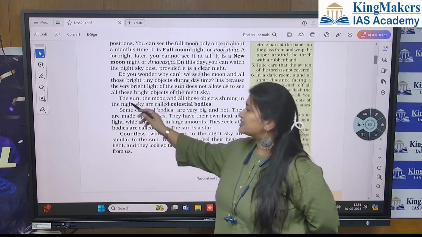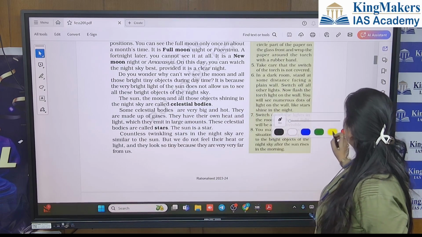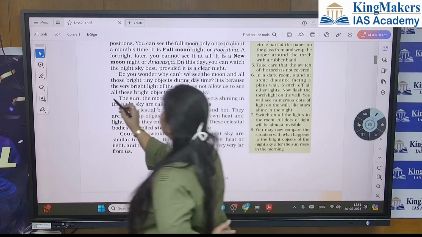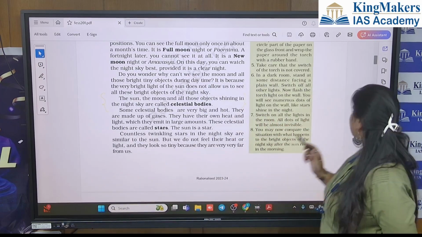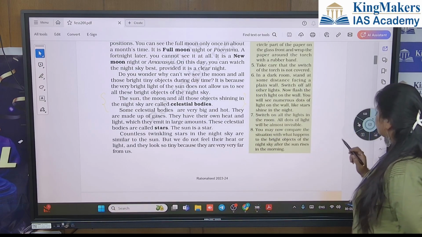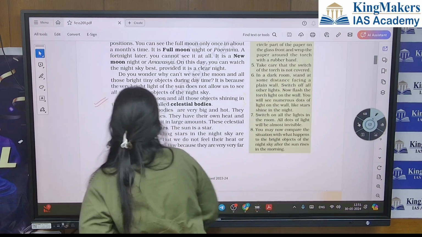So the sun, the moon, and all those objects shining in the night sky are called celestial bodies. The first term that you need to understand is celestial bodies.